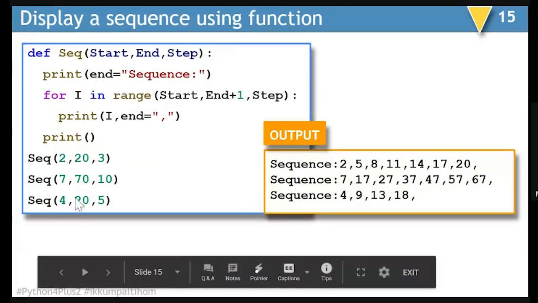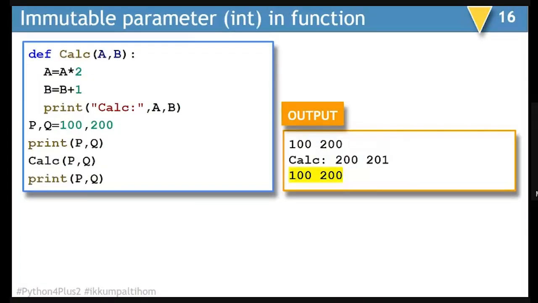In the last example, where we are passing 4, 20, and 5, it is going to display 4, 4 plus 5, 9, 9 plus 5, 13, 13 plus 5, 18. And after 18, obviously that will not come in the for loop. Now let's understand about the mutable and immutable behavior of parameters.